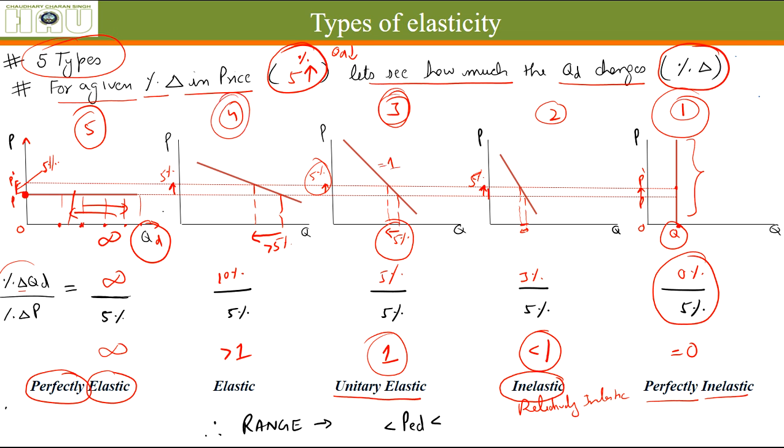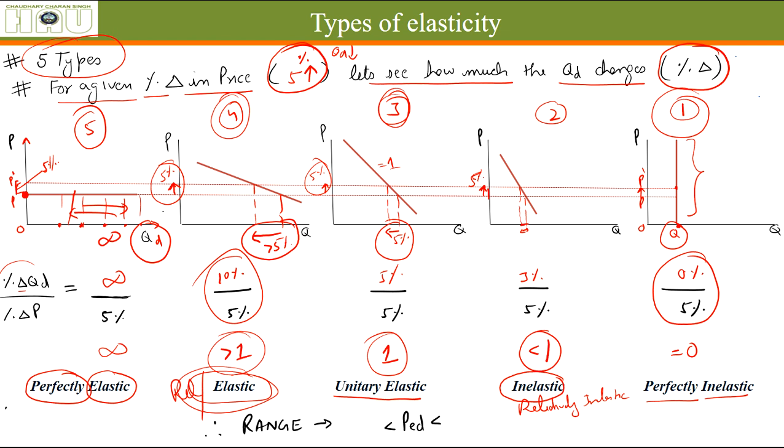The elasticity of this demand curve is equal to 1. In the fourth case, this type of demand curve is called elastic or relatively elastic. Okay, and in this case, the percentage change in quantity demanded is more than the percentage change in price. Whether it be reduction in price or increase in price, the quantity demanded changes more than the percentage change in price. So it is called relatively elastic and its value is greater than 1.